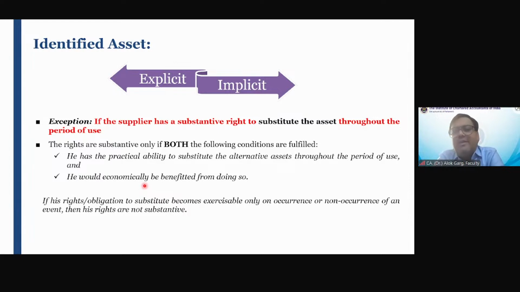The warehouse provider told them, see, I have 20 storage spaces. How much space you want? PepsiCo told that we want 20,000 square feet of space. Warehouse company told that, okay, I'll give you this. I have 20 spaces of 10,000 square feet each. Okay. So I'll give you two storage spaces out of 20 spaces.